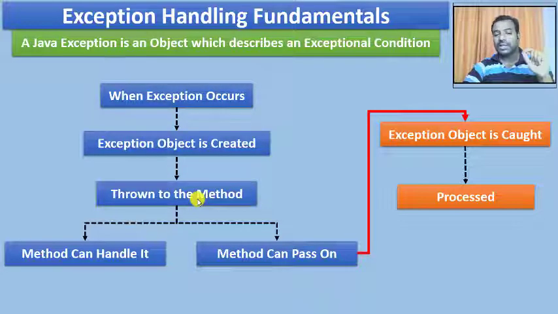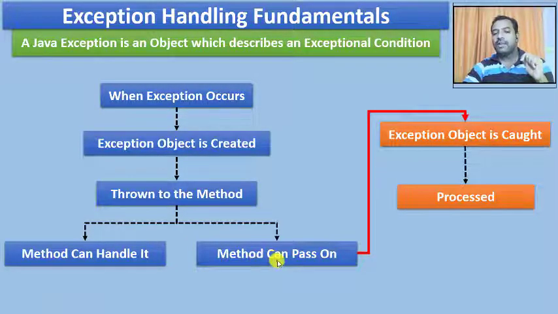Now this method can take the decision whether it can handle the exception by itself, or pass the exception object it has got on to some other process or some other method. If it can handle it itself, it can print some message, or by default make sure the execution terminates immediately. And if the object is passed on to some other method, that method throws the object onward, and that exception object is caught by the exception handler.